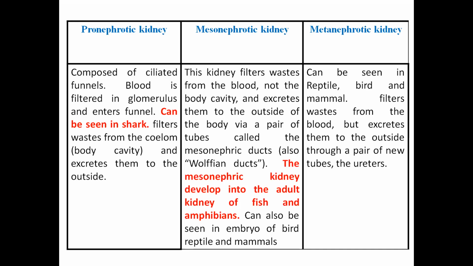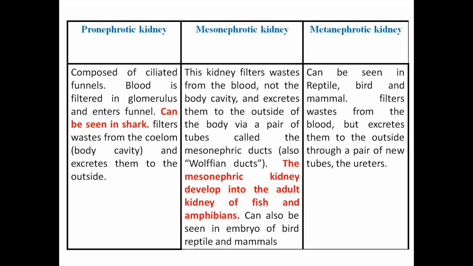The difference between the pronephric and mesonephrotic kidney is that it filters the waste from the blood, not from the body cavity, and the excreted material in the form of urine goes out from the body via a tube called the mesonephric duct or the Wolffian duct. So the mesonephrotic kidney develops into the adult kidney in fishes and amphibians.